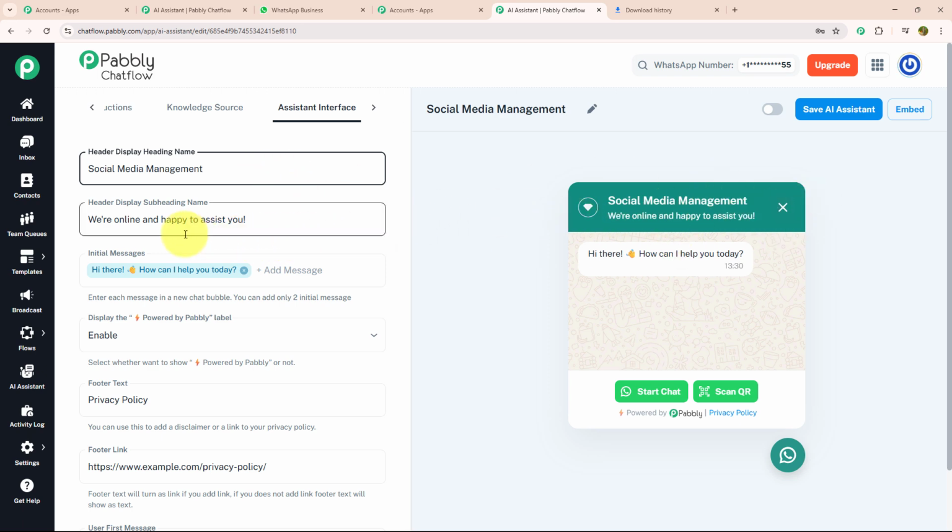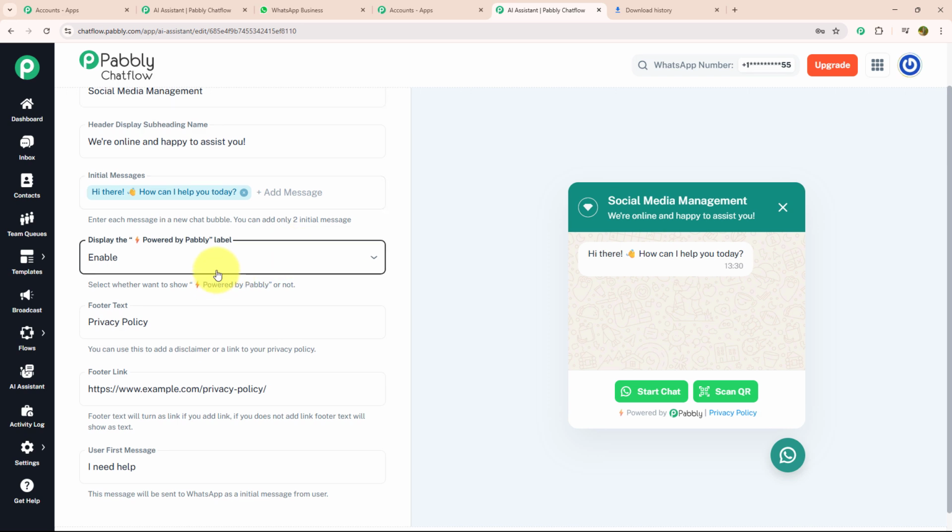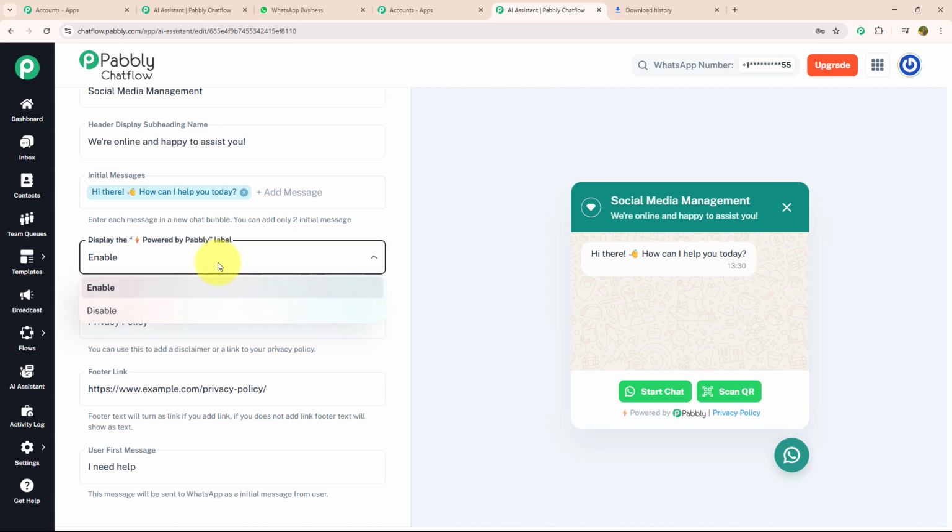After that, I need to put the header display, as it provides: we are online and happy to assist you. I will keep it as it is. Below that, we need to enter our initial message which says, hi there, how can I help you today? I'm going to keep it as it is. Below that, you can enable or disable the label that is showing over here.